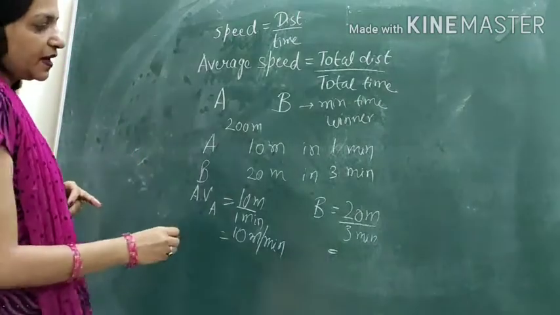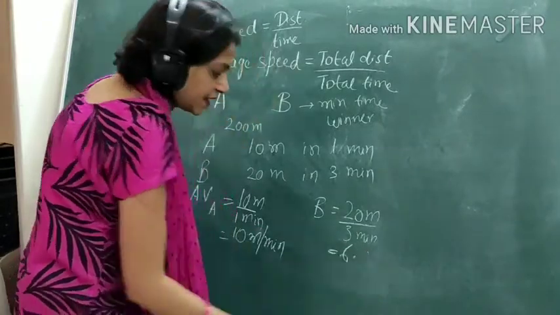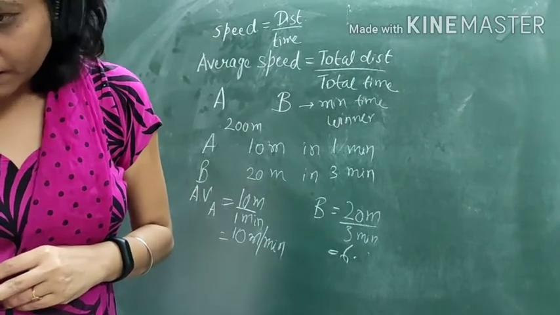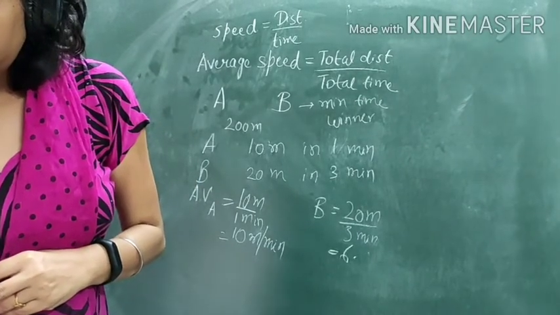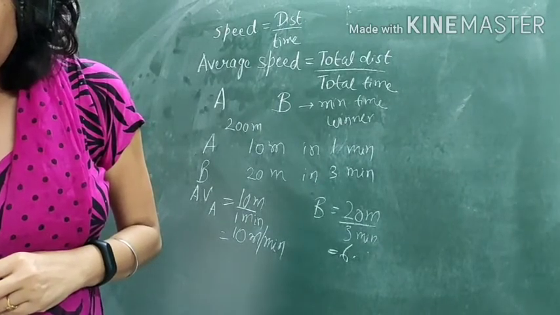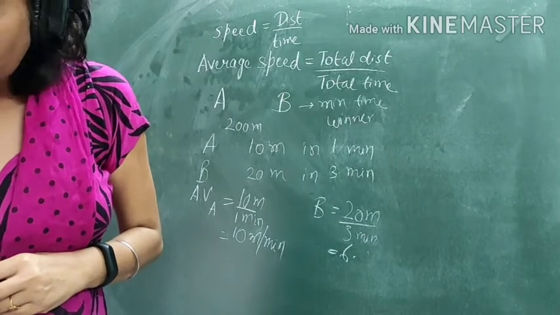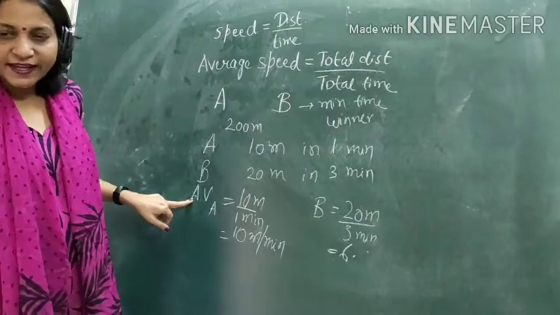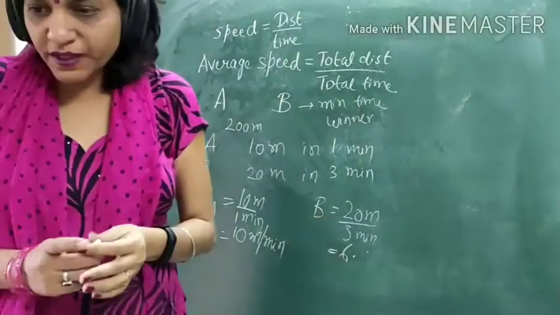So it would be 6 point something, since 3 sixes are 18. Now it means, as Lavish said, that the speed of A is more as compared to B.